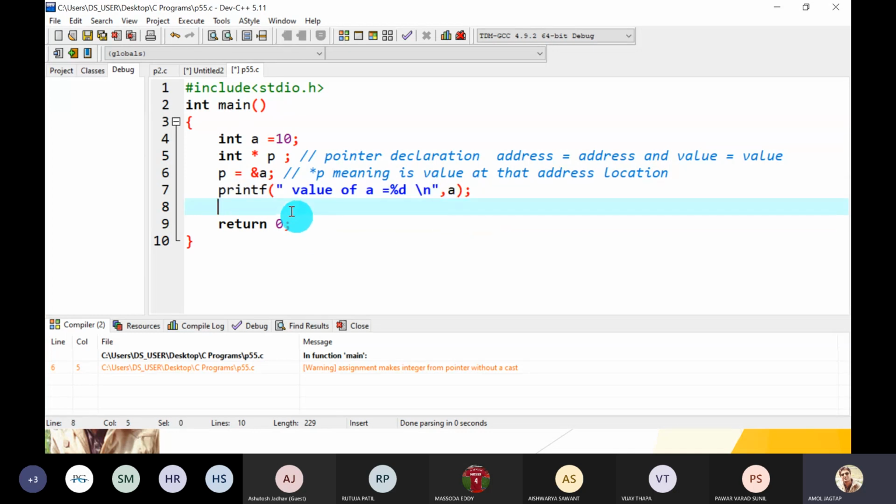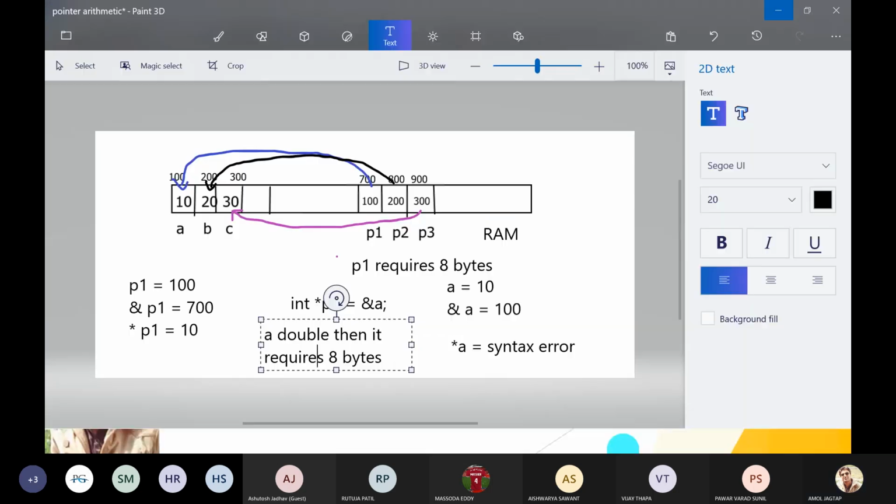Another way: print the address of A? Yes, there are other ways. We can print the value of A indirectly by using pointers. How is it possible? Pointer P. What is the meaning of pointer P? Pointer P means value at that address location. So if A contains value 10 and P1 contains the address of A, then what is the value at that address location? The address is 100, and the value is 10. So it prints 10.